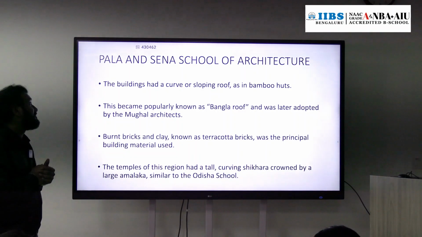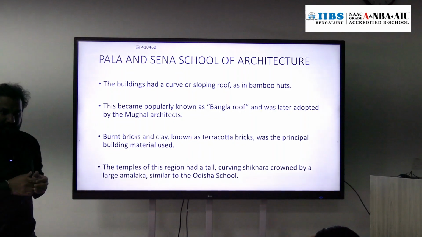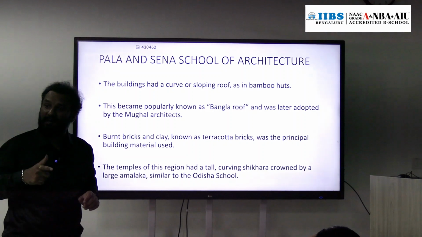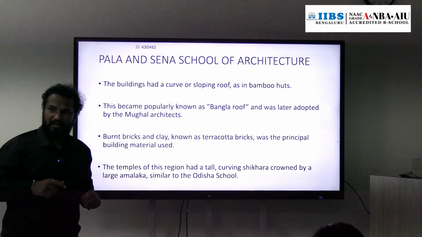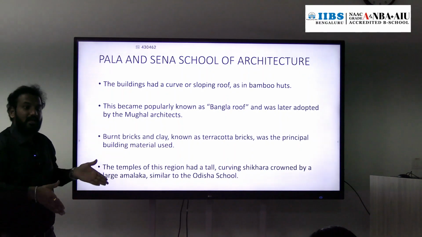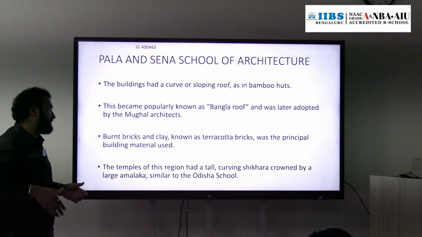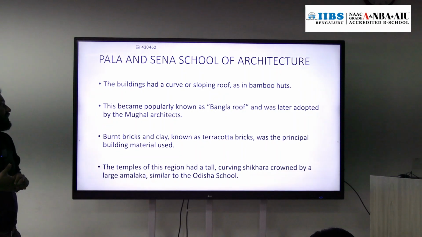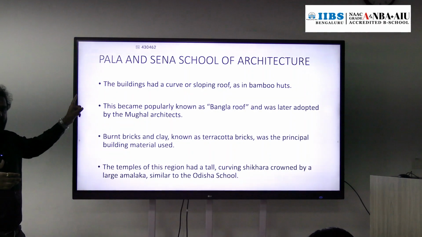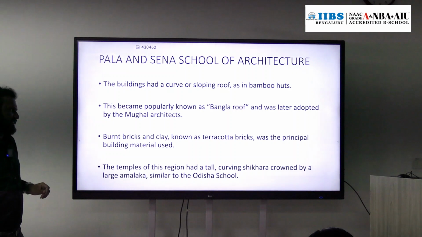So what are the unique features of this Pala and Sena school of architecture? Okay. It has a sloping roof or curved roof. We have seen this in the 5th stage of development of temple architecture, I hope you remember. So it doesn't have a flat roof. It has a sloping roof. It looks like a bamboo hut, circular in shape, with a sloping roof. That is the feature. This is also known as the Bangla roof. Later, this kind of roof technique was adopted by the Mughals in the 16th century.